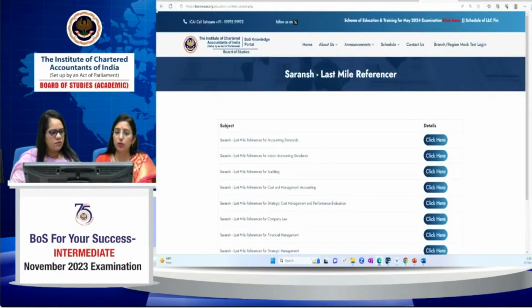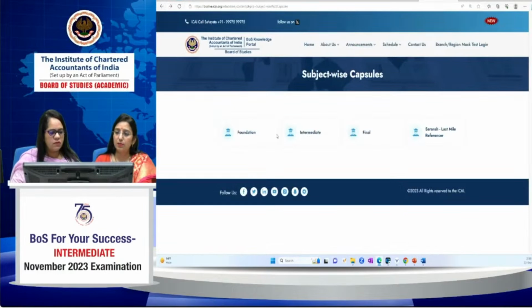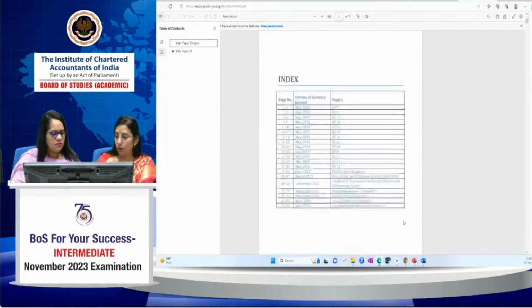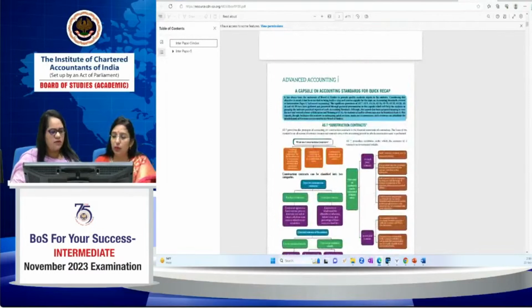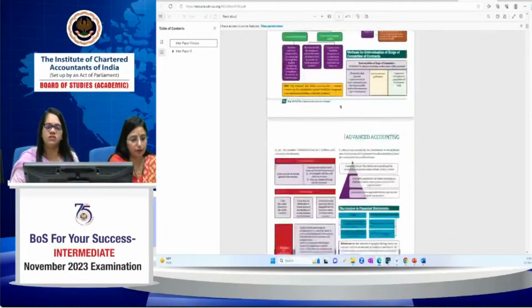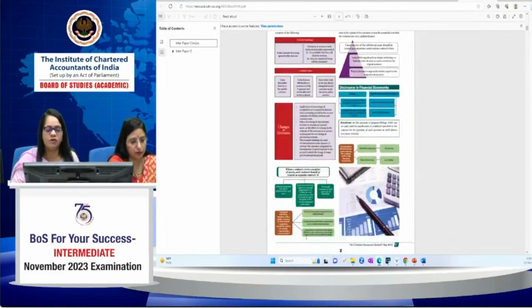Again, we are going to the subject-wise capsule. This is in intermediate. For accounting, paper 1 capsule will be there, paper 2, paper 3. For all papers, capsules are available for you. We are trying to open it and it will be very helpful for you. See, these are all small notes, tabular notes, so colorful notes. You can easily go through these notes and prepare for your examination.